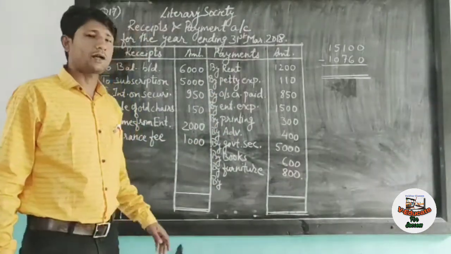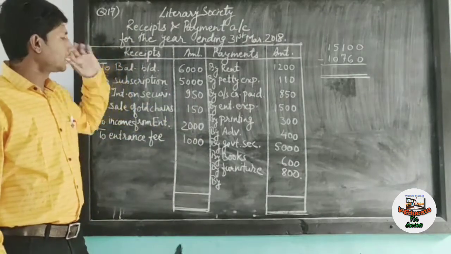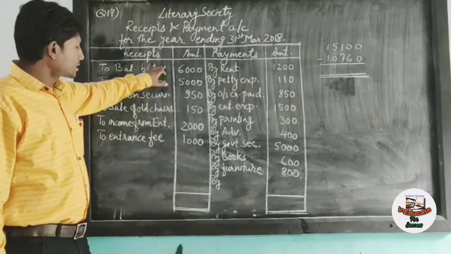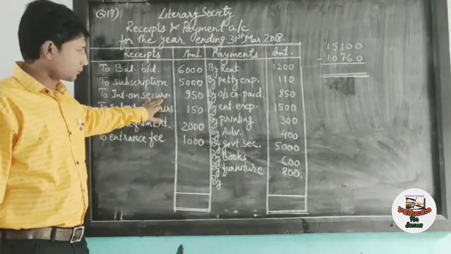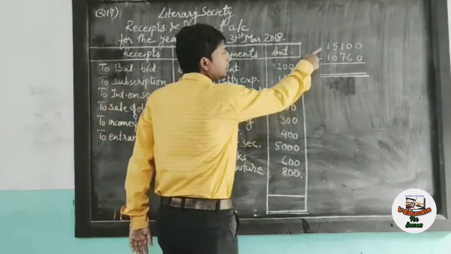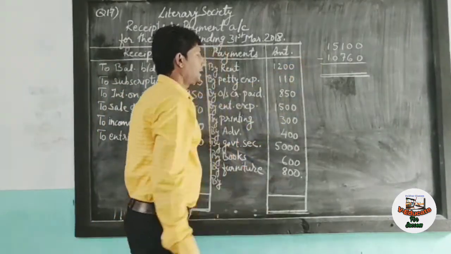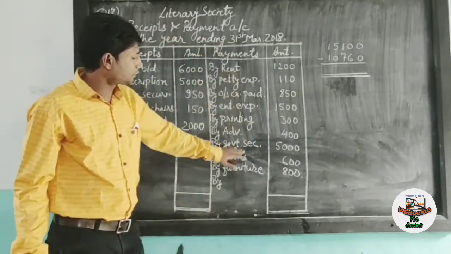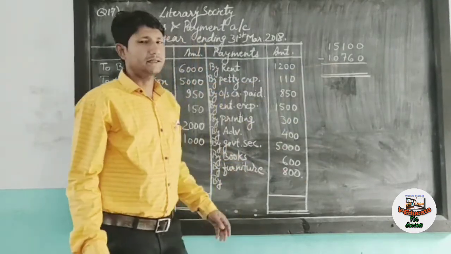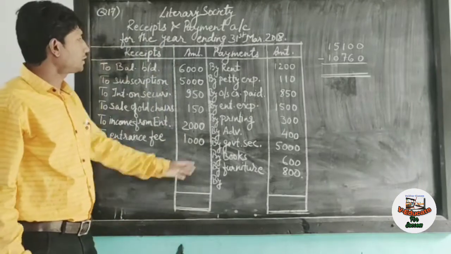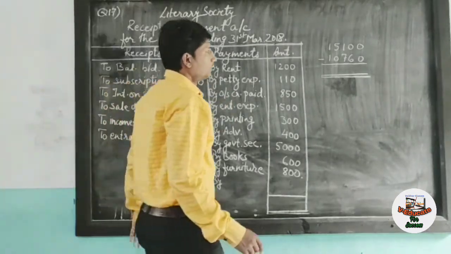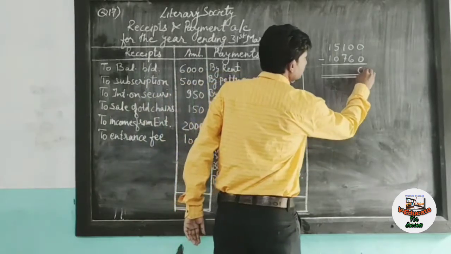Adjustments are not recorded in the receipt and payment account. When you do the total, the receipt total will be more. The total of the receipt side will be 15,100 and the total of the payment side will be 10,760. And if you deduct the payment from the receipts, you will have cash balance